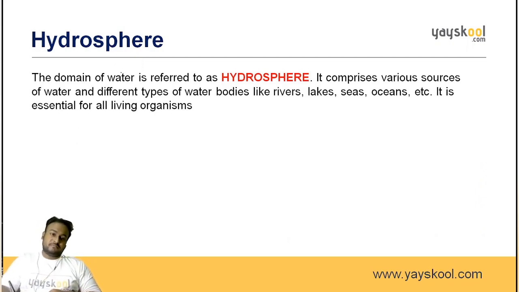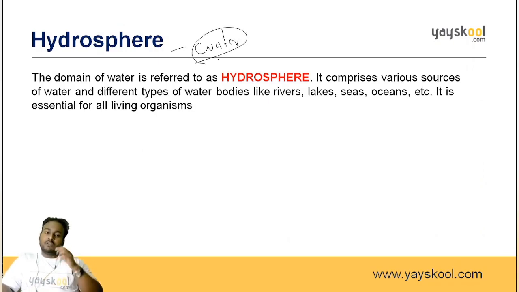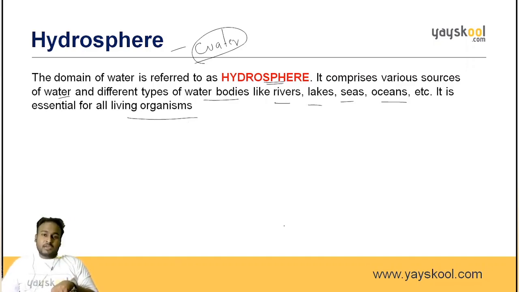Now hydrosphere. What is hydrosphere? Water. The water content is known as hydrosphere. So the domain of the water is referred to as hydrosphere. It comprises various sources of water, like oceans, rivers, and different types of water bodies like seas, lakes. It's essential for all the living organisms. We know this. Water is very important for all the living beings. Without the water, no one can sustain.